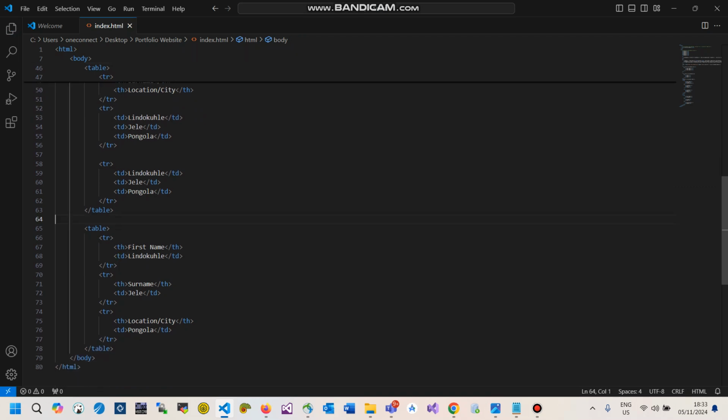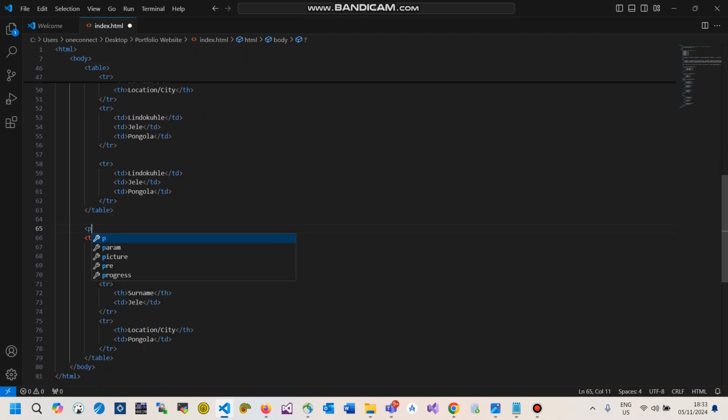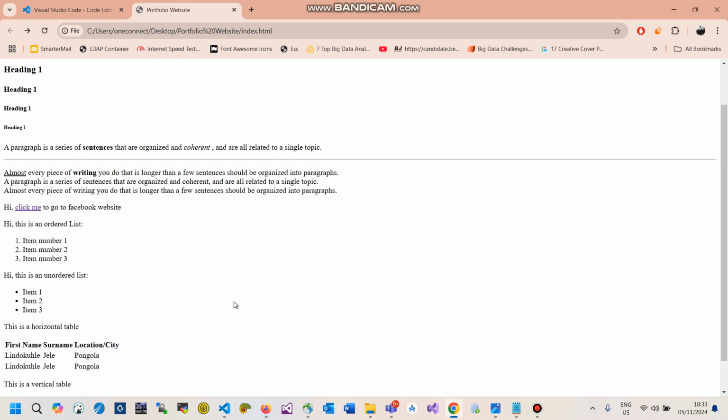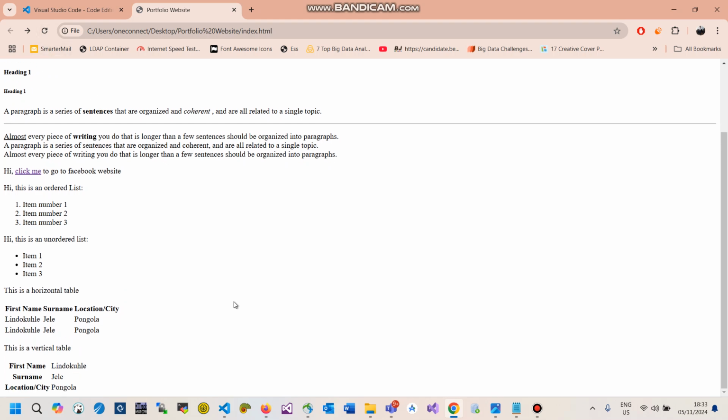Then I'm going to put another p tag to say this is a vertical table, right? If I save and refresh, the differences should now be more visible and clear, right?